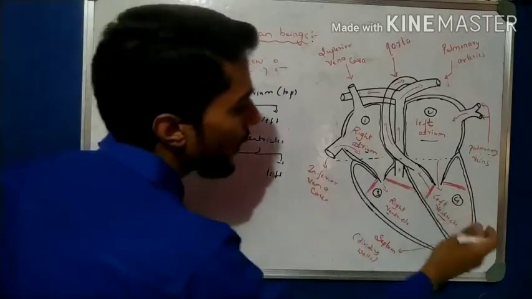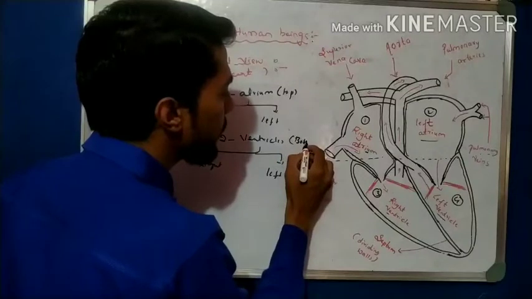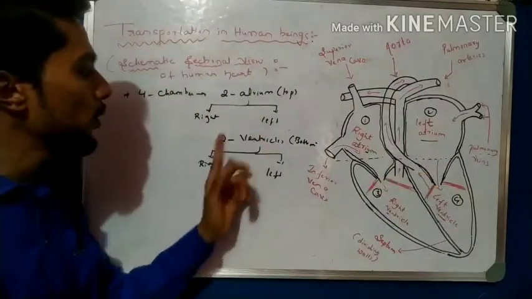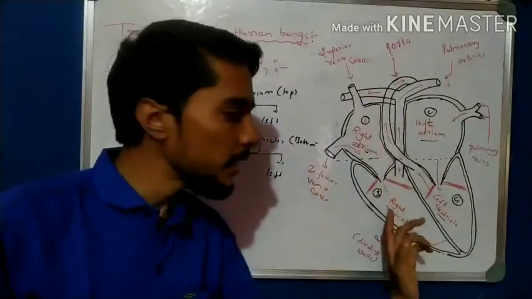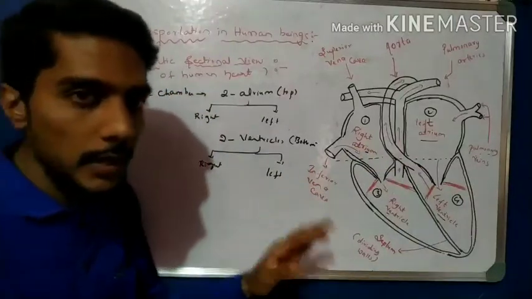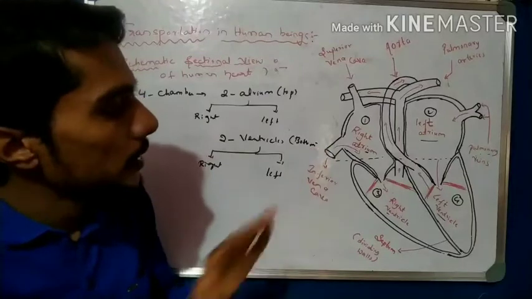So there is a left ventricle and a right ventricle, and these are present at the bottom of the heart. So total 1, 2, 3, 4: 2 atrium, left and right, 2 ventricles, left and right, 2 plus 2 is 4. So total 4 chambers are there, right? So this is the very important first point about the parts.